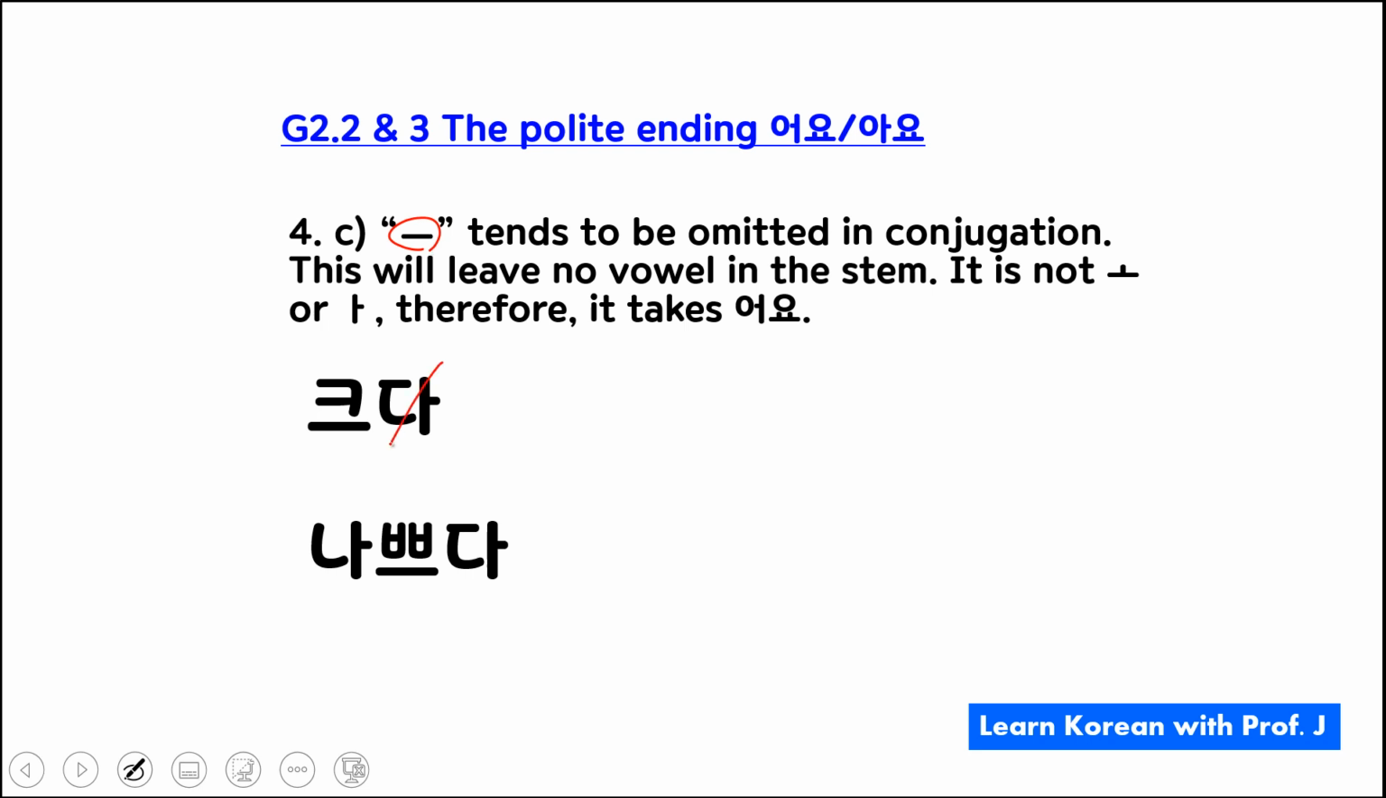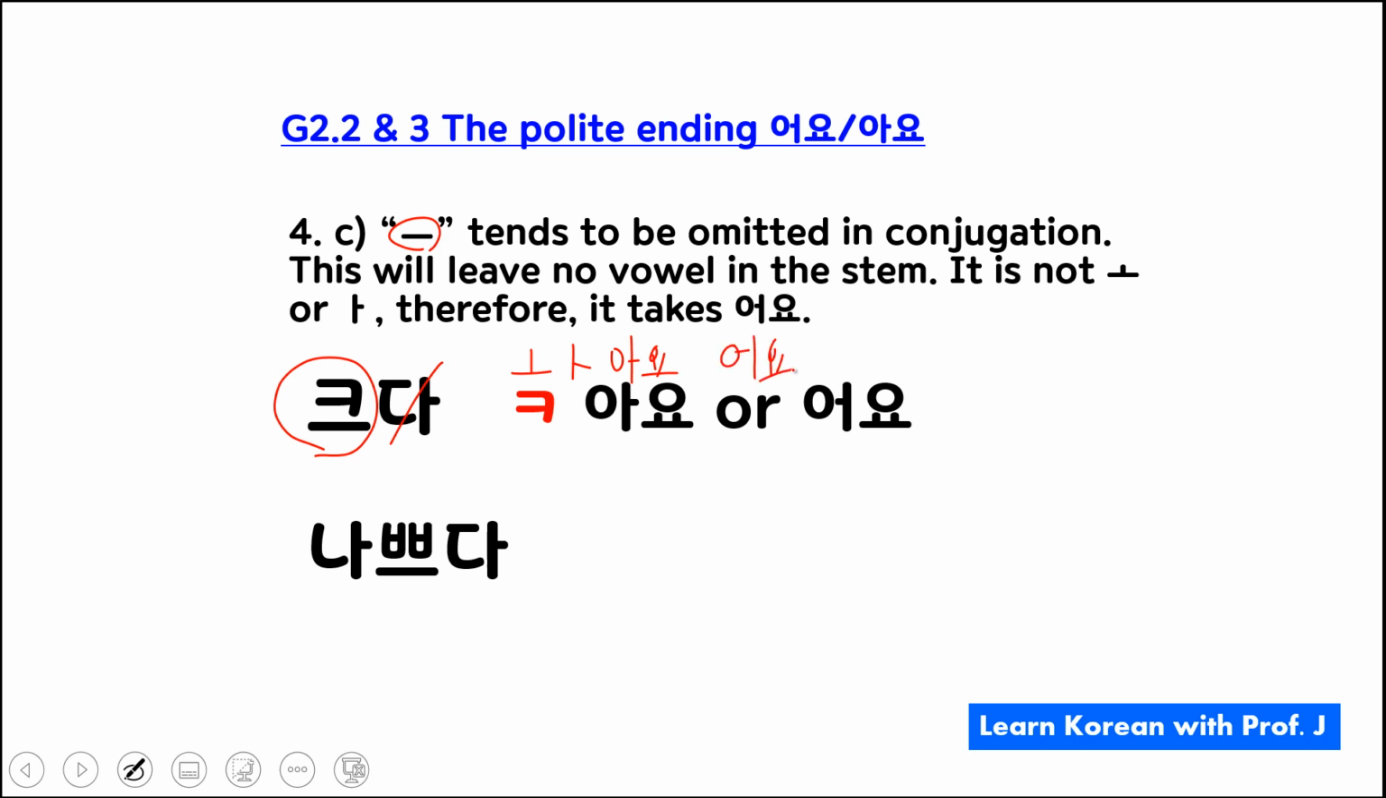I drop the ending. Then I have a 크 here, right? And I said that tends to be omitted. Then I have this, only a consonant left. And if you want to conjugate this into the polite ending, you have two choices, right? One is 아요, and the other is 어요. And the rule states that if it's O or A, it's 아요, right? And everything else is what? 어요.